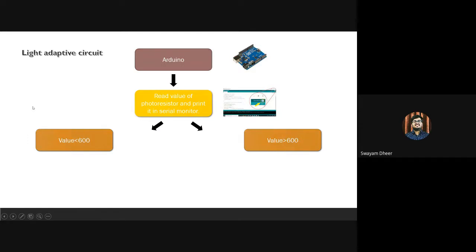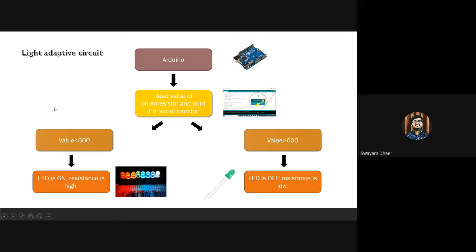Then again, there will be two conditions. Here I have taken the threshold value as 600, but it can be anything ranging from 0 to 1023. Can anyone tell me what condition I'm using here? What command am I going to use? If else. Okay, exactly. I'll be using the if else statement. So if the value is less than 600, that means less light in the room, hence the LED is on, resistance is high. If the value is greater than 600, the room is quite bright, the LED is off, and hence the resistance is low.